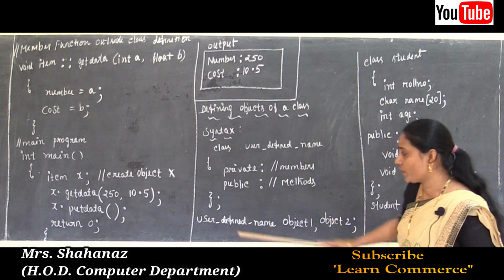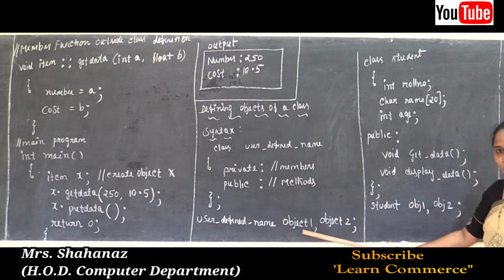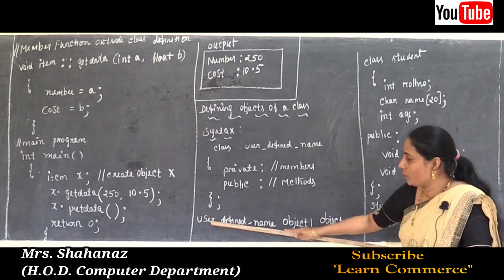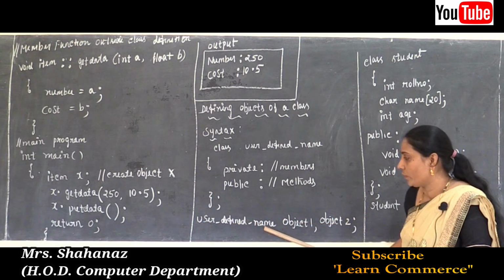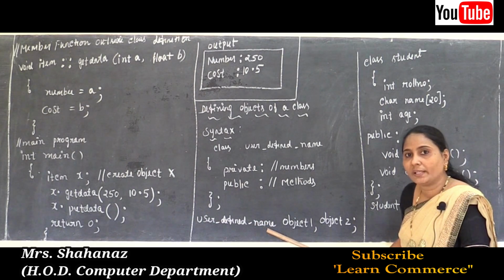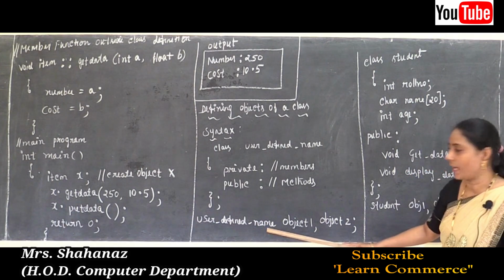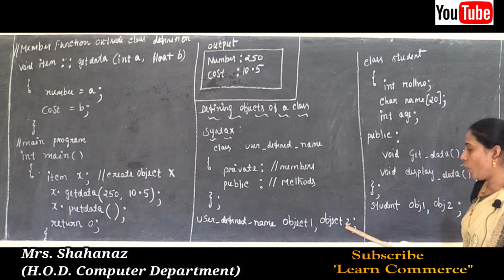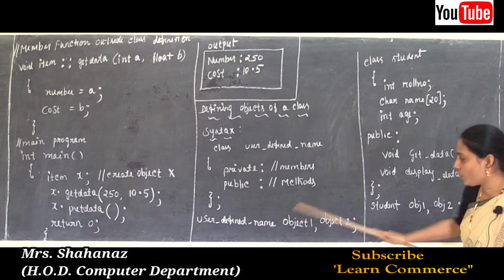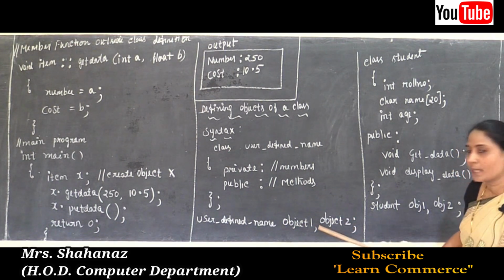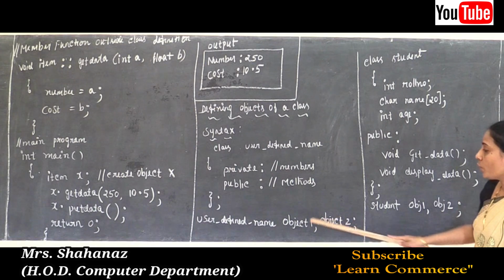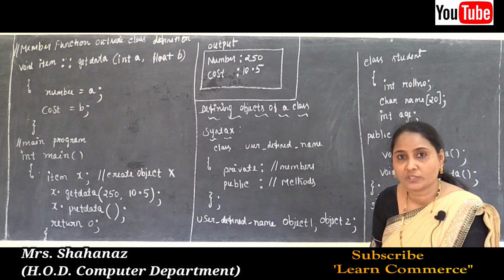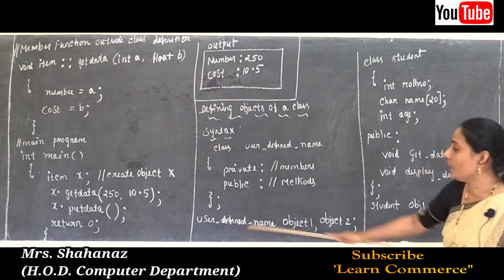After the end of the class definition, in our main function, before declaring the object, first of all we need to write the name of the class, user_defined_name, which means any name the user can use. Then object1 and object2 separated by a comma. This line creates the objects of the class.